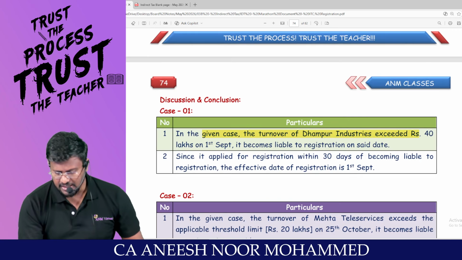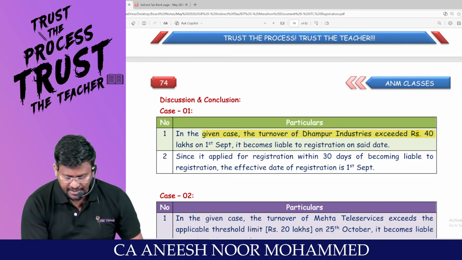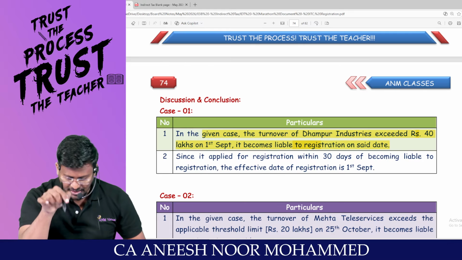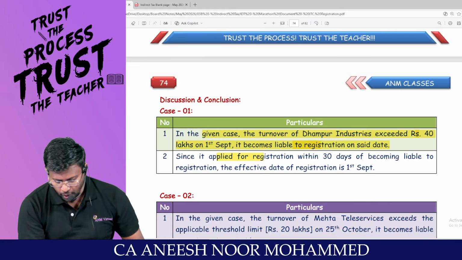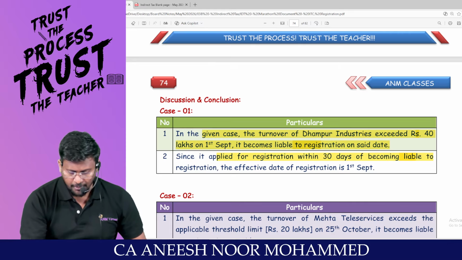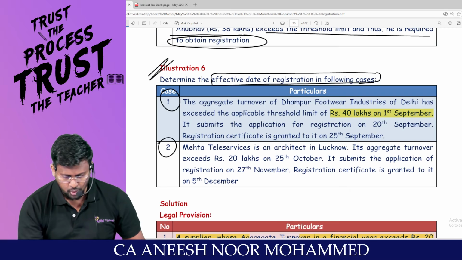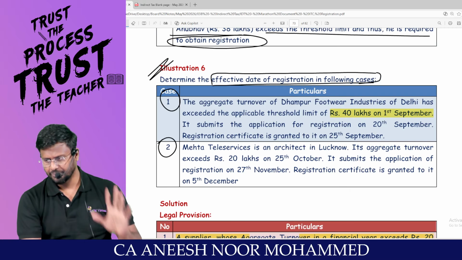Case number 1. In the given case, turnover of Dhampur Industries exceeds 40 lakhs on 1st September. It became liable for registration on that date itself. Since it applied for registration within 30 days of becoming liable for registration, the effective date of registration is 1st September. Super. Moving to the second question.